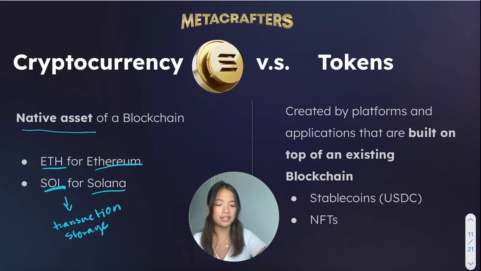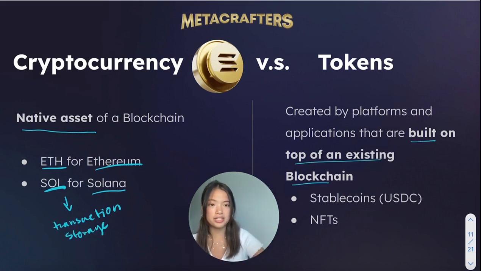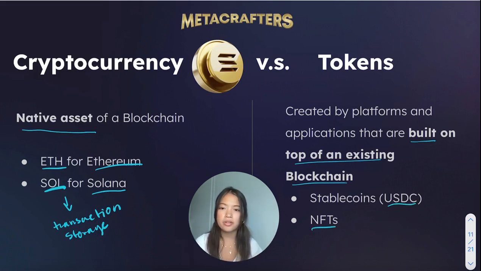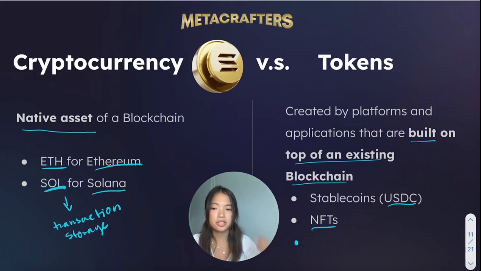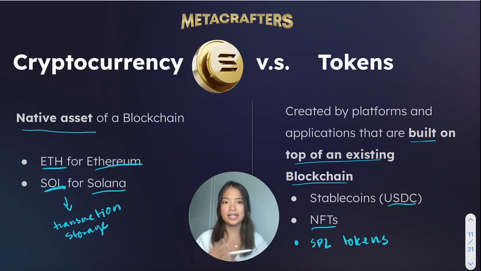Tokens, on the other hand, are built on top of an existing blockchain. In Solana, we call these SPL tokens. For example, you can think of stablecoins like USDC or NFTs. Both of these are tokens that are built on top of a blockchain like Ethereum or Solana. We also often call certain tokens in Solana SPL tokens, which you'll learn about more in the next video.